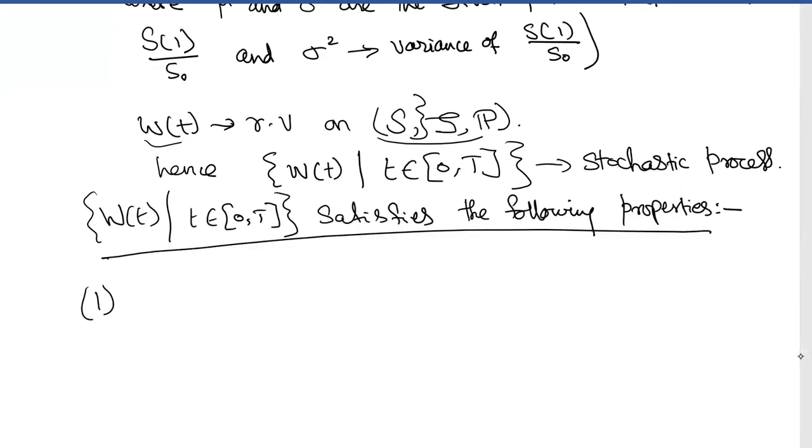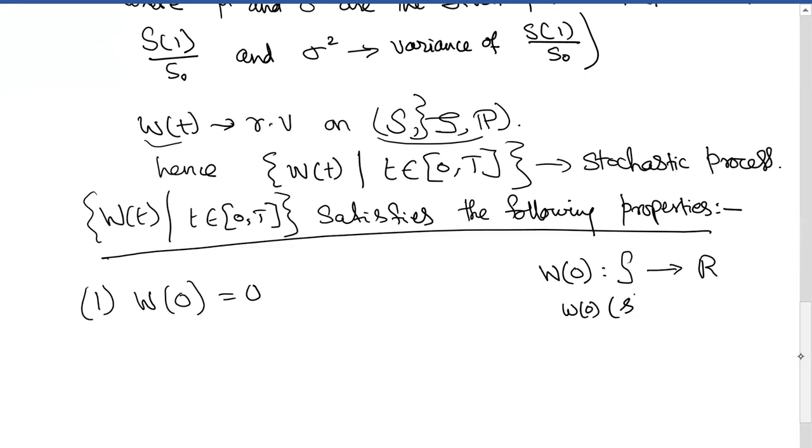First is W of 0 is equal to 0, right? It means W of 0 as a random variable from the sample space S to R is simply 0. It means W of 0 at any s is equal to 0 for all s in S. Okay.